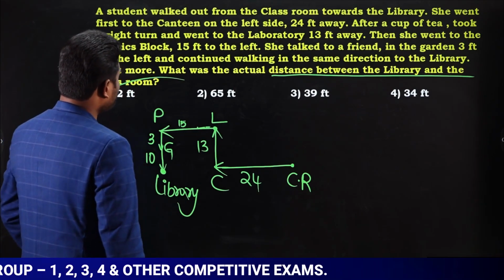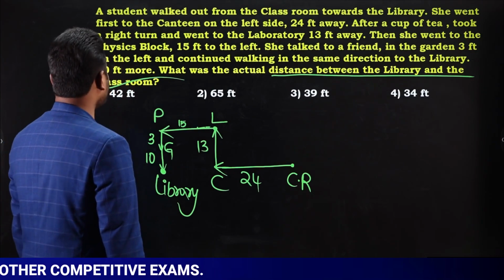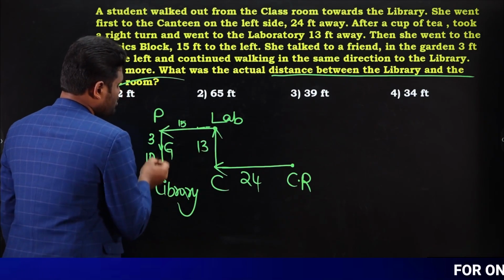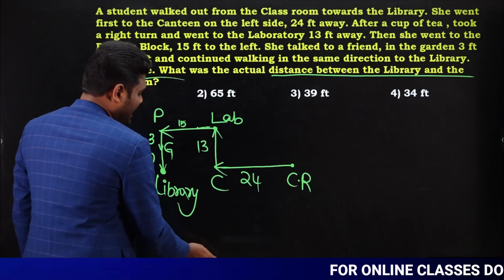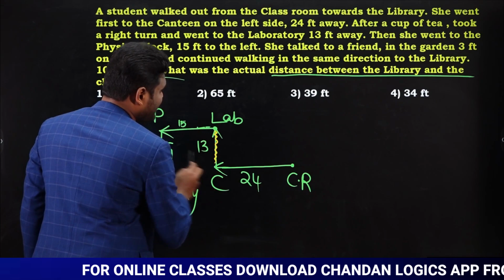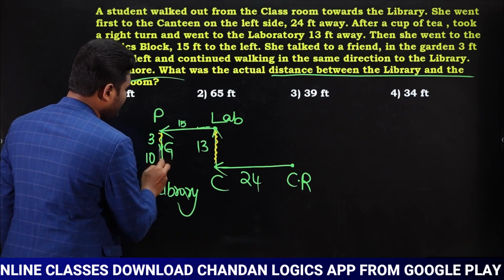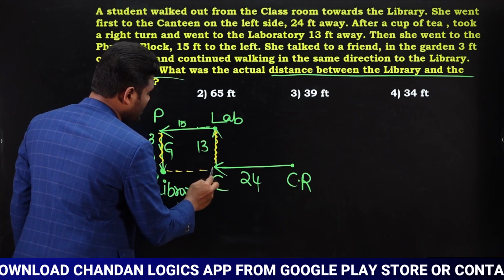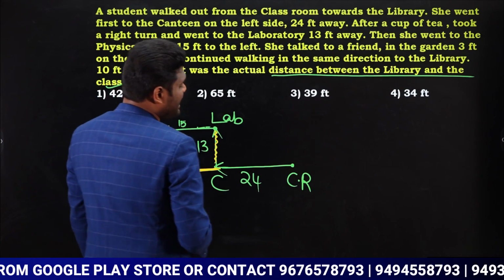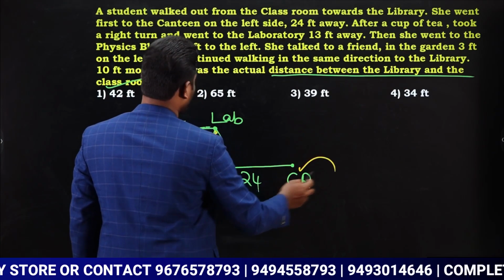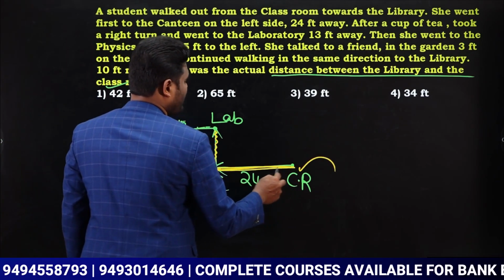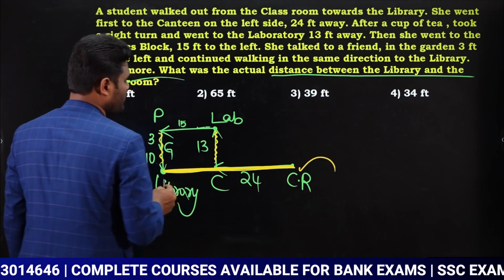Now observe, what is the question? What is the actual distance between library and classroom? This is the laboratory, and this is the library. She walked 10 more feet and reached the library. Now observe carefully. This is 13 feet, and even this is 3 plus 10, 13 feet, which means both of these are on the same horizontal straight line. Yes or no? I need to know the distance between classroom and library. This is the actual distance. Now my question is to find what this value is.